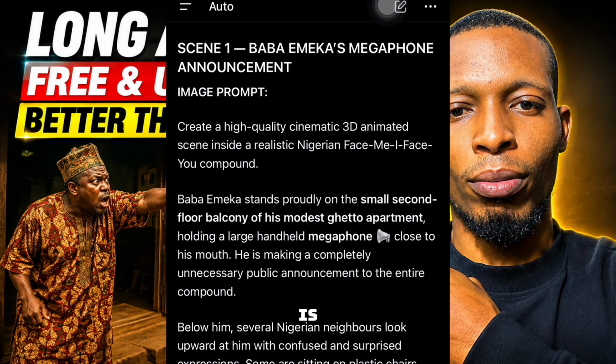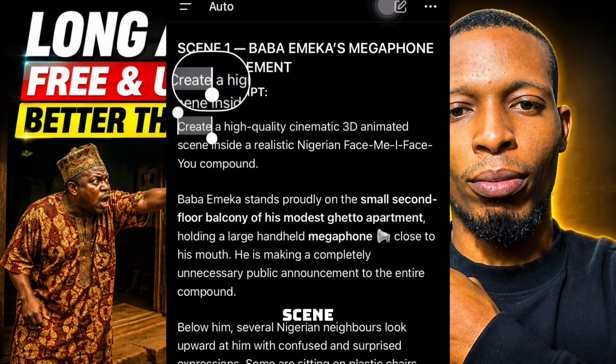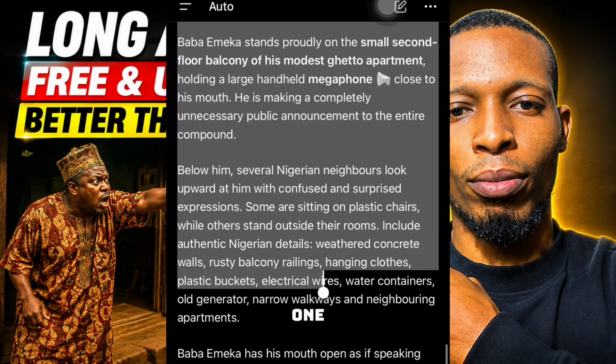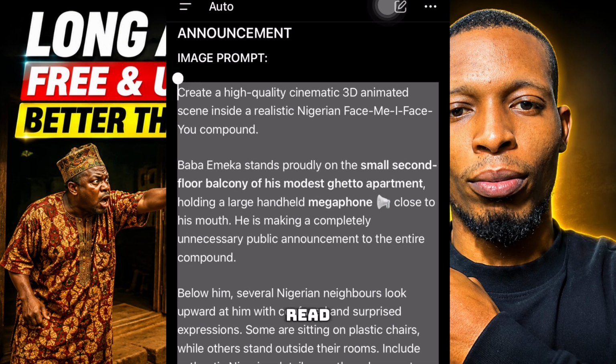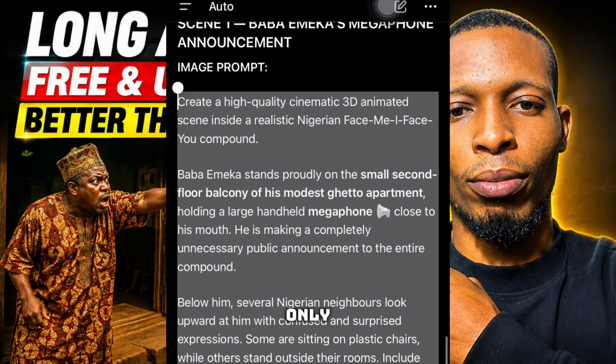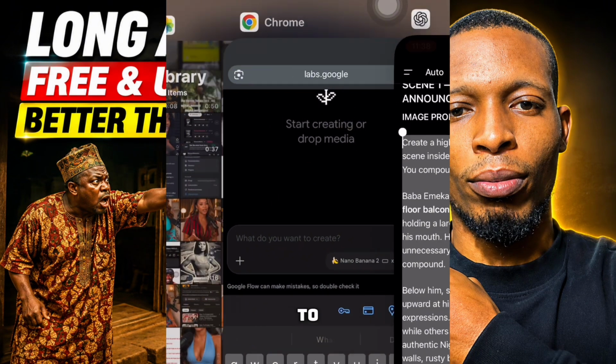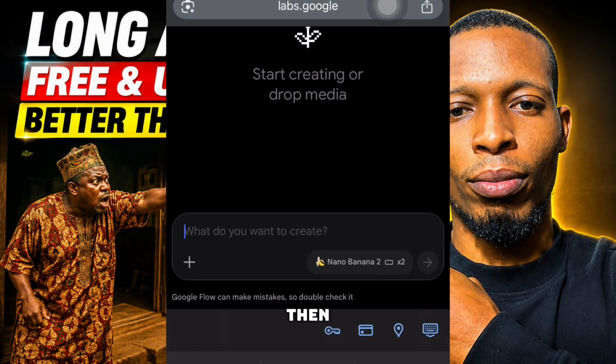Then all we need to do is to copy the image prompt for scene 1. This is the image prompt for scene 1. We need to copy it. Then after copy it, then we will read it to know the main character in that image prompt. Now for the image prompt of this scene 1, the only main character now is Baba Emeka. So we just need to go back to Flow AI like this, then paste the prompt we copied,